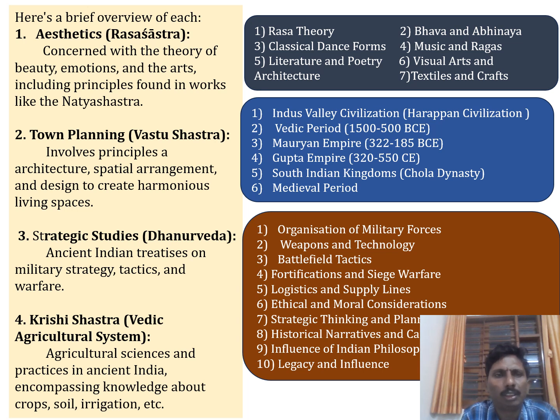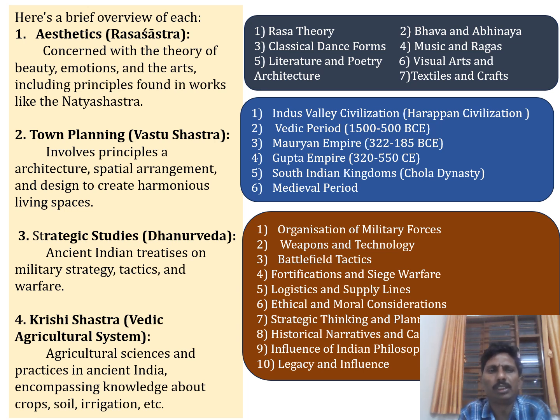Generally, the first article is aesthetics, Rasashastra, where we study beauty, emotions, and art, including the principles found in works like the Natyashastra. We study rasa theory, bhava, mudra, abhinaya, classical dance, folk, music, ragas, literature and poetry, visual arts and architecture, textiles and craft.